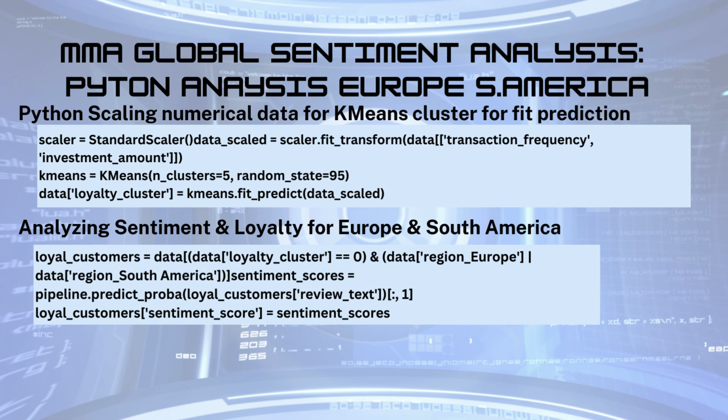And then we analyzed the sentiment and the loyalty for Europe and South America. This was taken by getting the loyalty data and finding out which region we're looking for. We can exclude or include, whatever we want. And then basically we would look at the sentiment scores and use the pipeline for the predicted probability on those loyalty customers on that review text, and then get the loyalty sentiment score and assign that. And there we go. We got our sentiment analysis, and we're cooking for the high value. Okay, now we can go to the next.